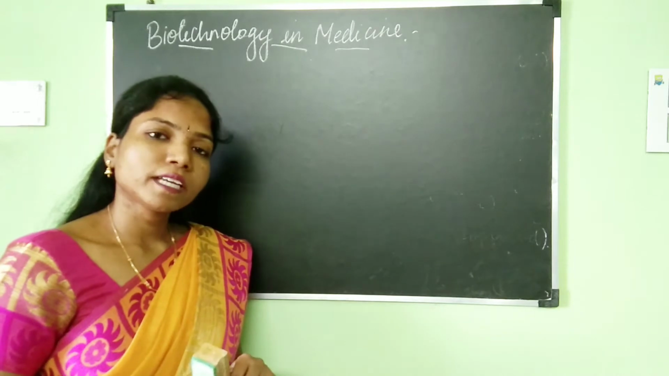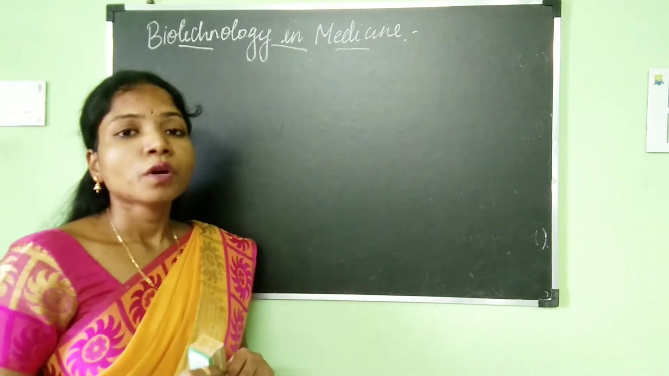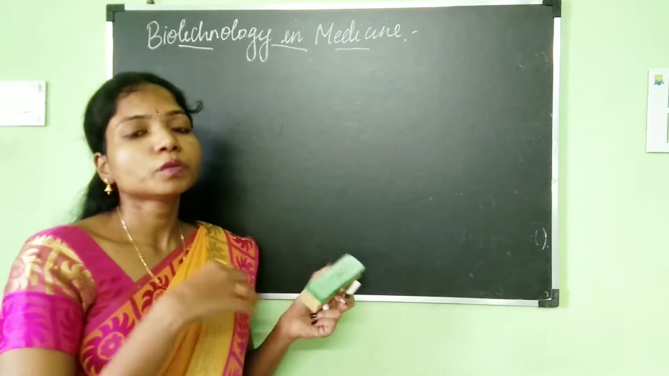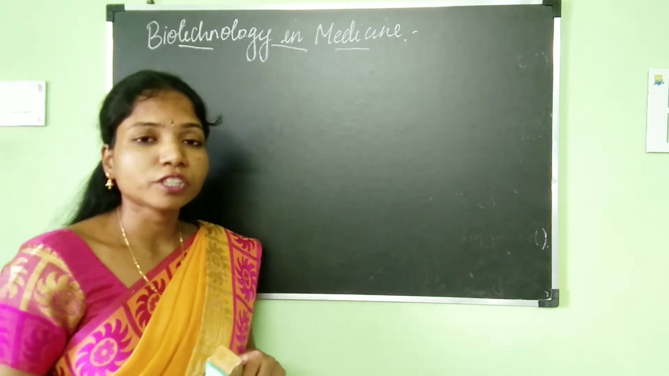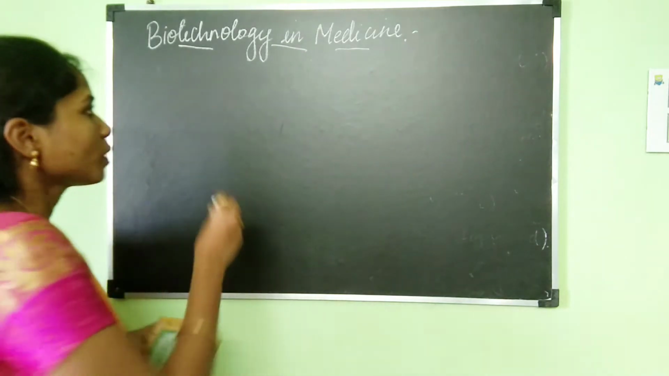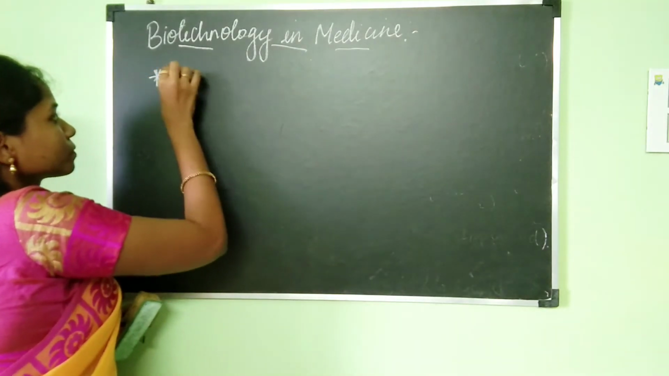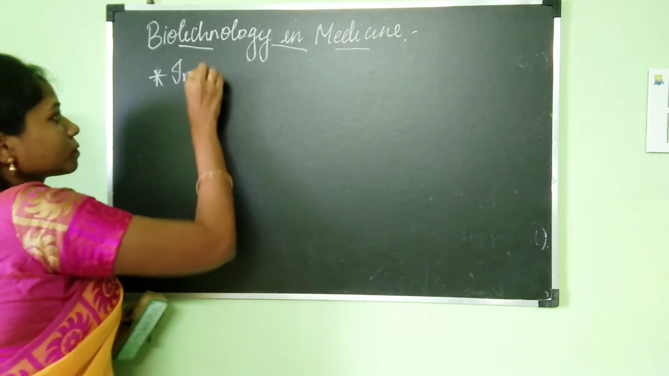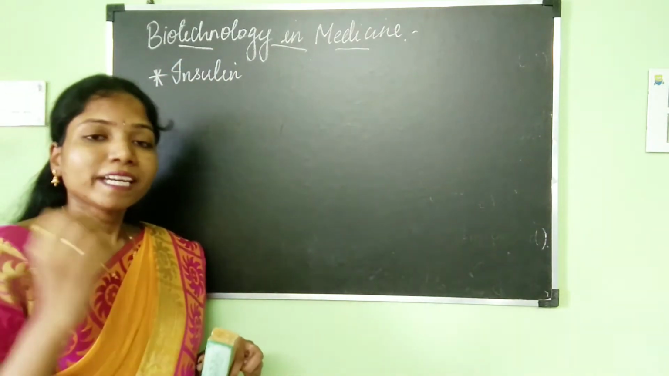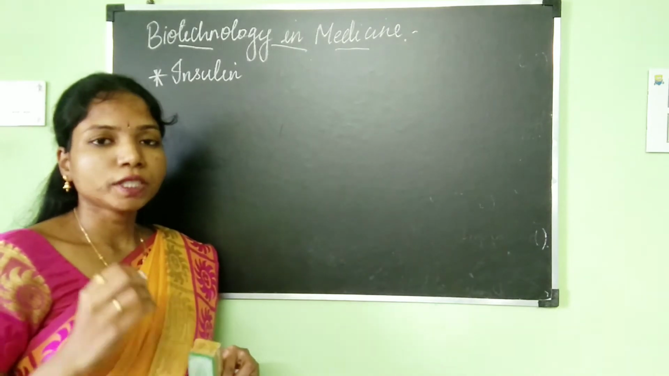So today let's take a look at a few examples of drugs and hormones which are produced commercially using rDNA technology. The first one is insulin. Using rDNA technology, insulin can be produced on a commercial scale.